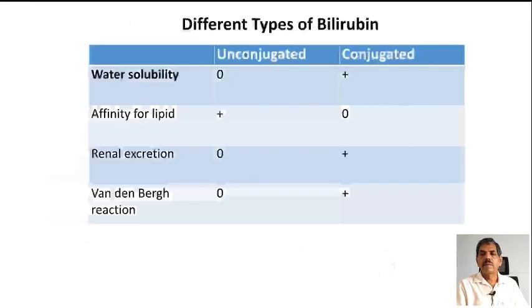Different types of bilirubin: water solubility. Unconjugated bilirubin is water insoluble. Conjugated bilirubin is water soluble. Affinity for lipid is maximum for unconjugated, and for conjugated there is no affinity to lipids. Renal excretion will not occur for unconjugated, but conjugated bilirubin is filterable through the kidney. Van den Bergh reaction is positive in the case of conjugated bilirubin and absent or negative in the case of unconjugated bilirubin.